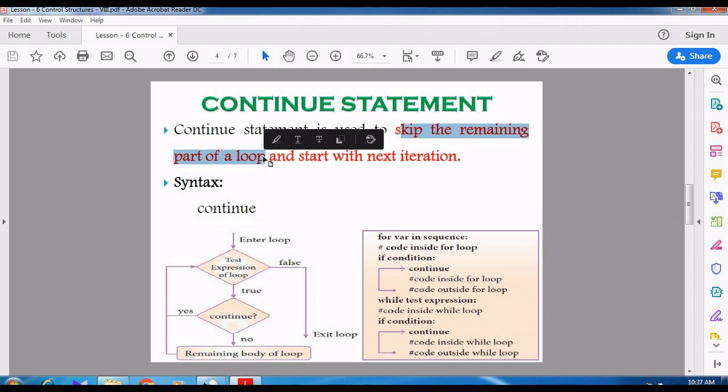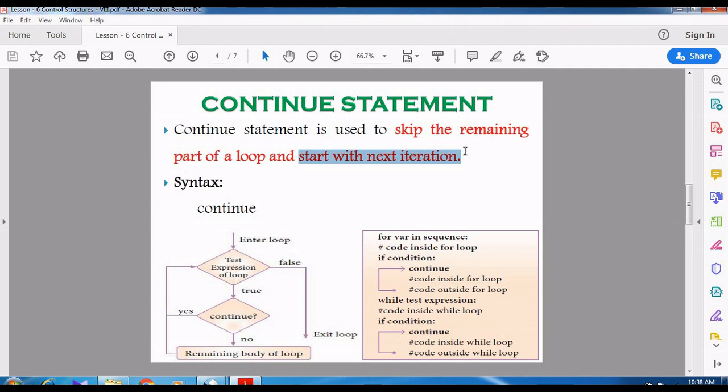So the continue statement is used to skip the remaining statements of the loop and start the next iteration. So it goes for the next iteration. It does not execute the rest of the body of the loop whenever the continue statement is reached.